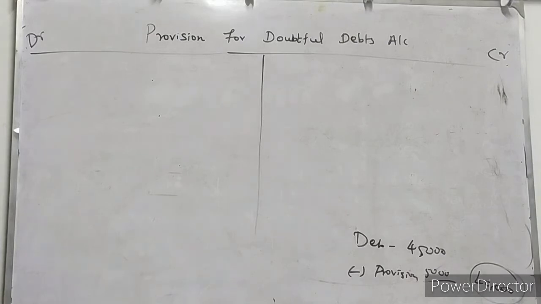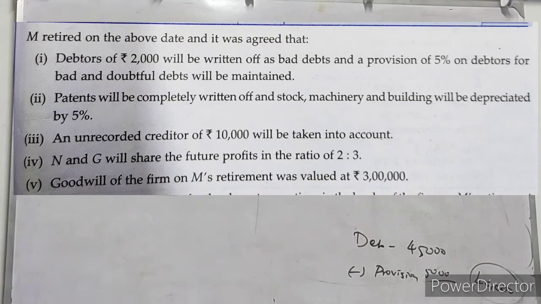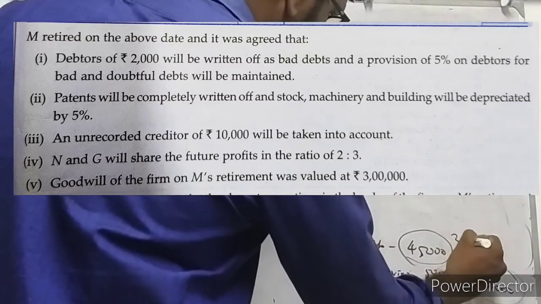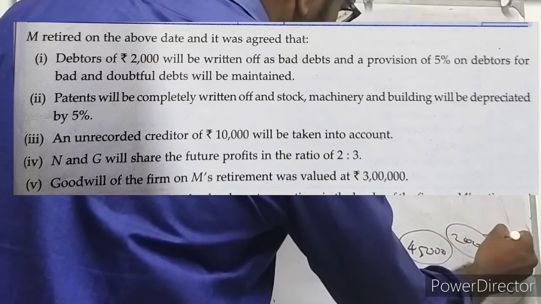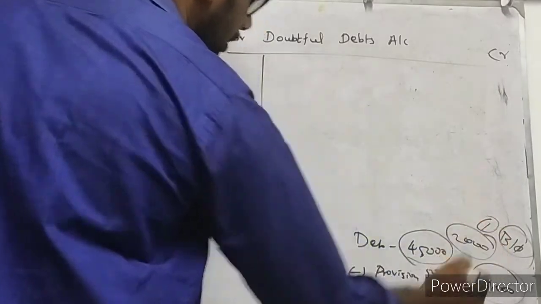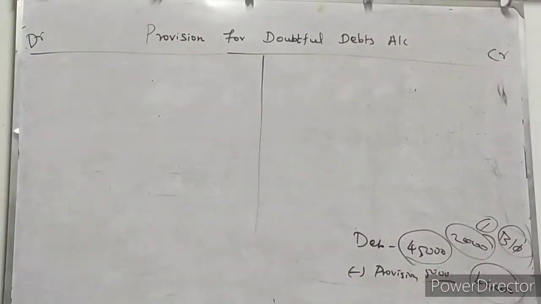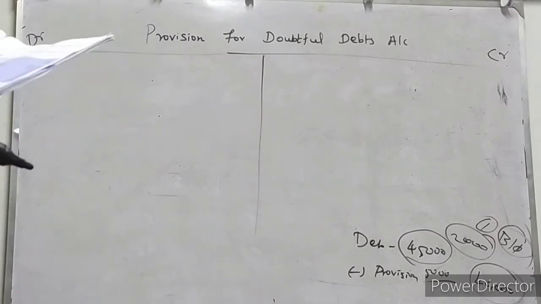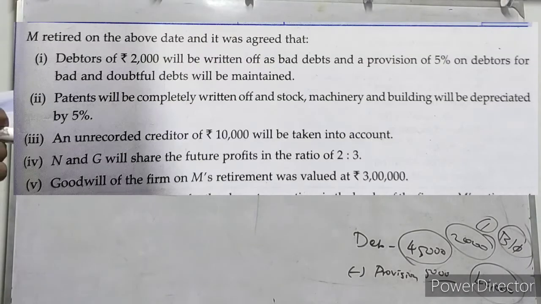But now they have given some more information which is related to debtors and bad debts. First information is debtors of rupees 2,000 will be written off as bad debts. So from this 45,000, 2,000 rupees they are going to write off as bad debts, isn't it? And the next information is, provision of 5% on debtors for bad and doubtful debts will be maintained.